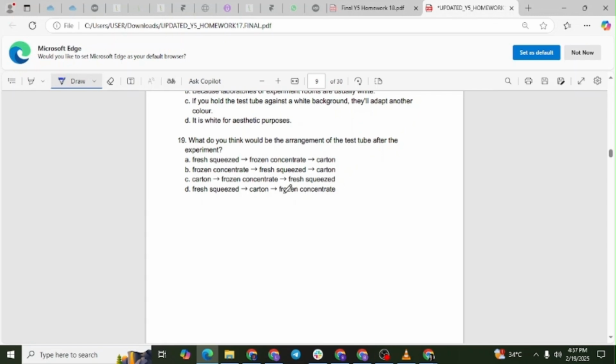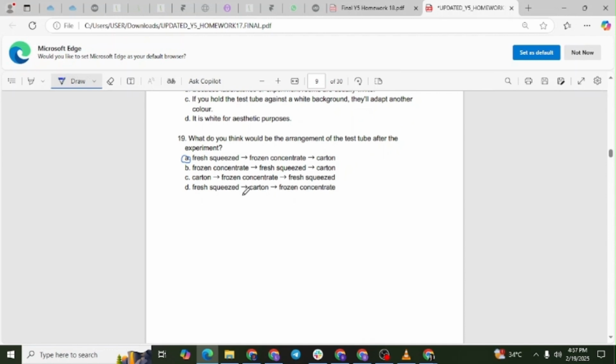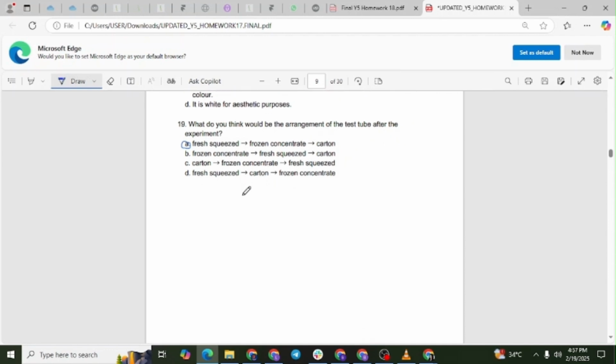The correct answer is letter A. Explanation. The passage states that the fresh squeezed orange juice had the lightest color, indicating the highest vitamin C content. The orange juice from frozen concentrate was the darkest, meaning it had the least vitamin C. The carton juice fell in between, so the correct arrangement from lightest to darkest is fresh squeezed, right pointing arrow, frozen concentrate, right pointing arrow, carton.